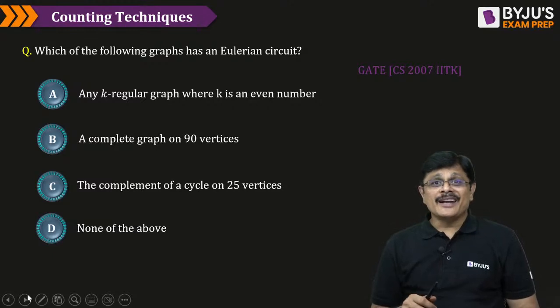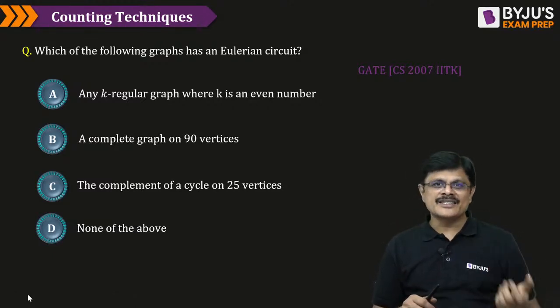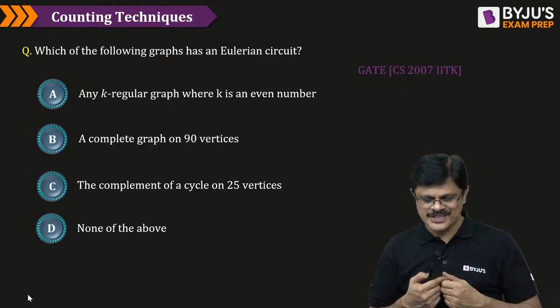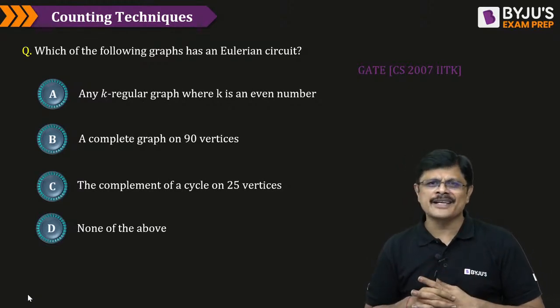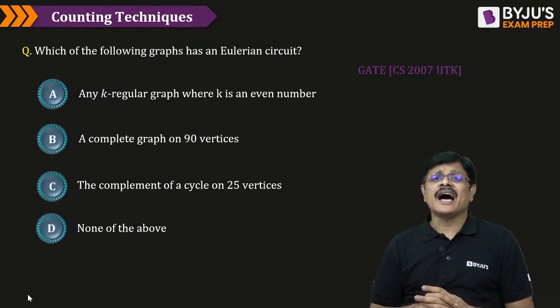This is about Eulerian circuit, Euler graph. Okay, a graph containing an Euler circuit is what you call an Euler graph. Now, this is a very interesting question, sir. Which of the following graphs has an Euler circuit? In other words, you can say which of the following graphs is an Euler graph.